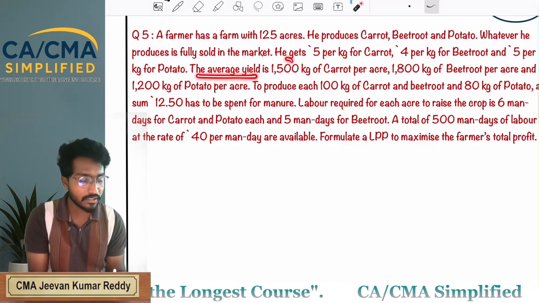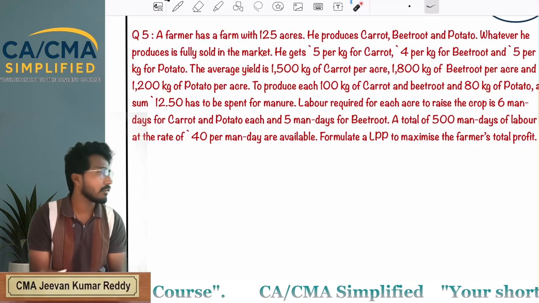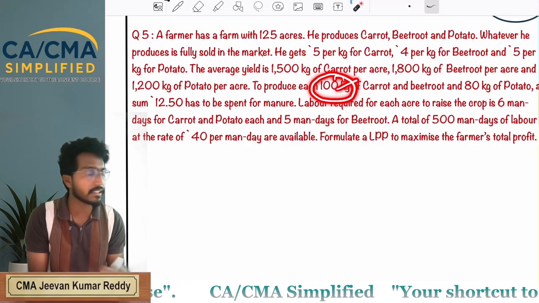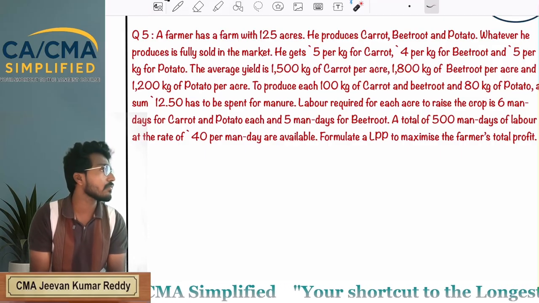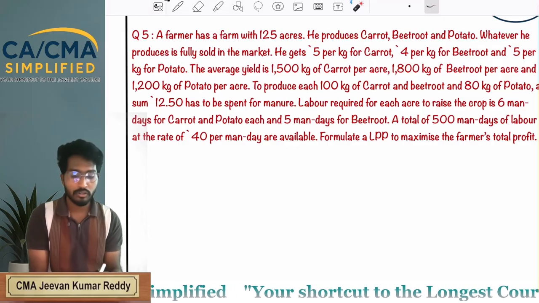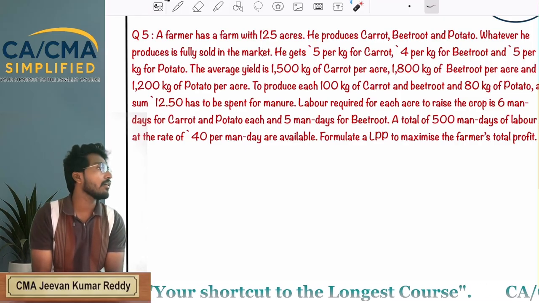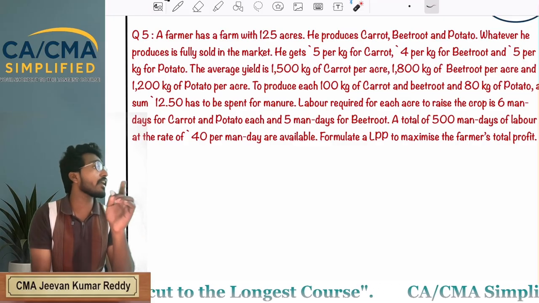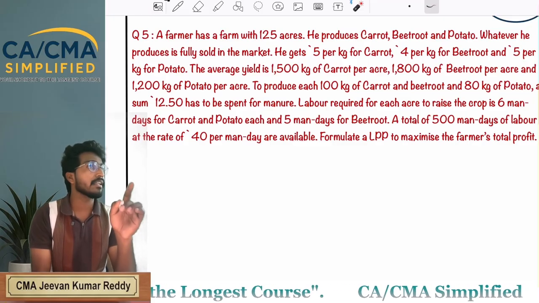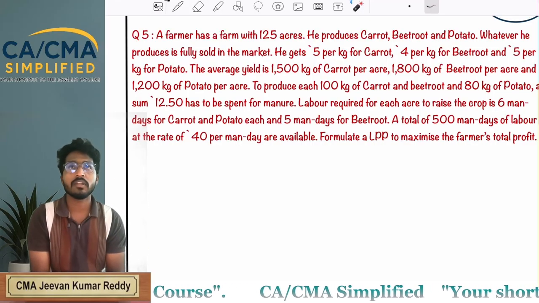To produce each 100 kgs of carrot, beetroot and 80 kgs of potato, a sum of 12.5 has to be spent for manure. That means for seeds, fertilizers, pesticides, you are incurring 12.5 for 100 kgs. That means per acre how much? The average yield is 1500 kgs of carrot per acre. So how many 100 kgs are there in 1500 kgs? 1500 divided by 100 is 15, into 12.5, that is 187.5. That means per acre you are incurring 187.5 rupees for pesticides, seeds and fertilizers.